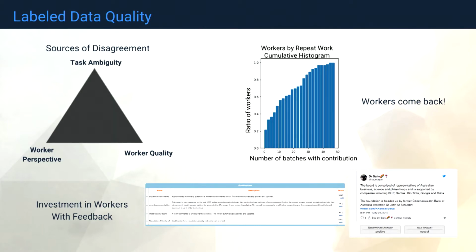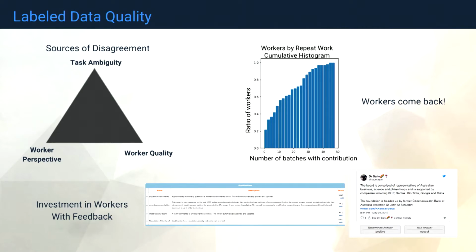So the great thing about the process that we set up here is we were doing a small amount of labels daily. This means that we can start to understand what's going on and then correct the situation going forward. After the first 50 or so days of doing this, we looked back and saw how many workers were coming back to us, and if there was a chance that we could start to work with these workers to make them better and make the whole solution improve for us. And we found that roughly 50% of the workers came back 10 or more days, and it's gotten even better since then.